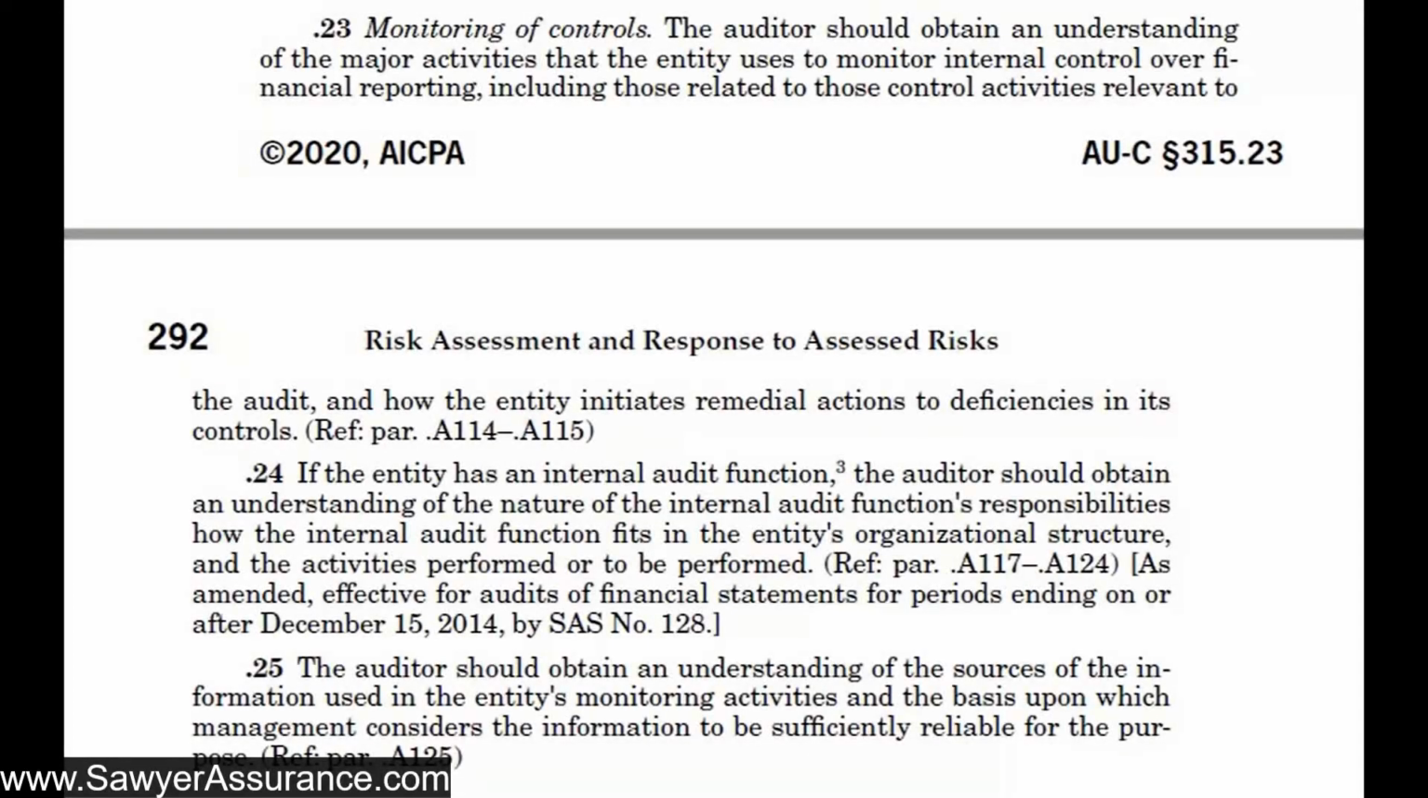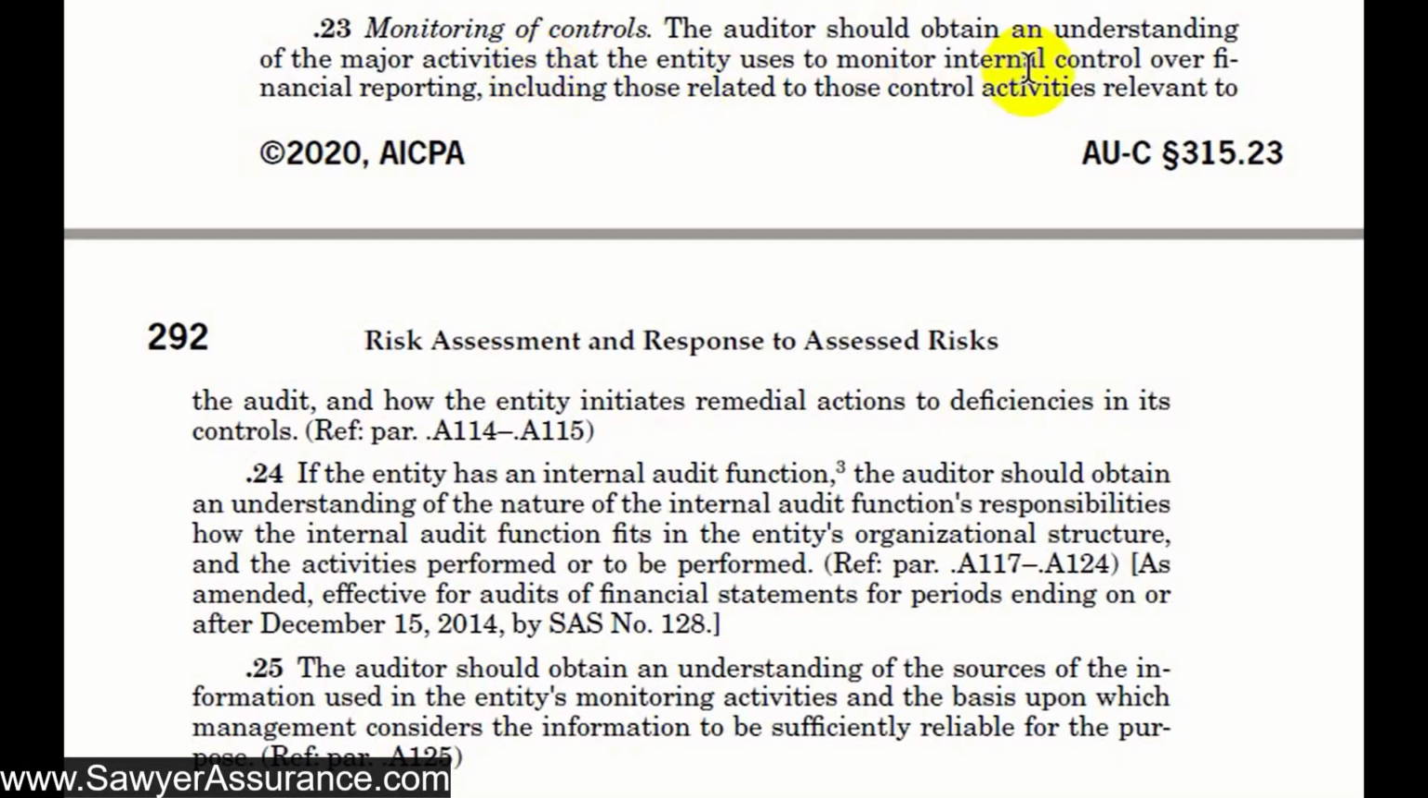Okay, in this video, we're continuing our discussion of AUC Section 315, Understanding the Entity and Assessing the Risk of Material Misstatement. So far, we've been going through the components of internal control. And so this is the last one, monitoring of controls. So basically, all of the components of internal control that we talked about in the prior videos, this particular component tells us that we need to gain an understanding of how the entity monitors all of the other controls that they have in place, to make sure that the controls are operating appropriately and that they're appropriately designed and implemented.